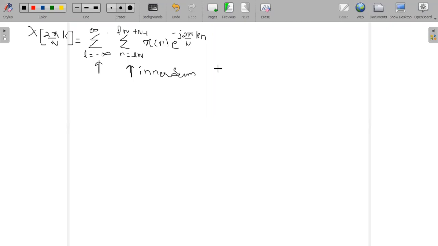Even if I take the inner summation inside, it is just like a bracket inside a bracket. So the inside bracket is a limited or finite number. But the total summation starts from minus infinity to plus infinity, yet it is completely a limited value. That is the reason I have written a summation inside the summation.